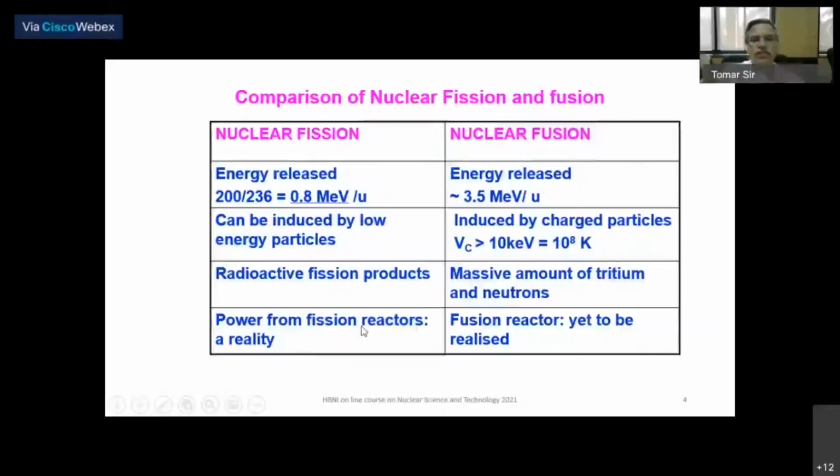The power from fission reactors has been realized for the last 50, 60 years or even more. So we are harnessing energy from the nuclear fission process in terms of electricity, but producing electricity from fusion energy is yet to be realized. So this is a challenge for the scientists.